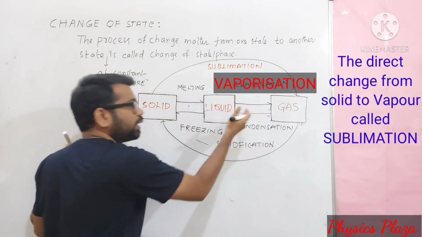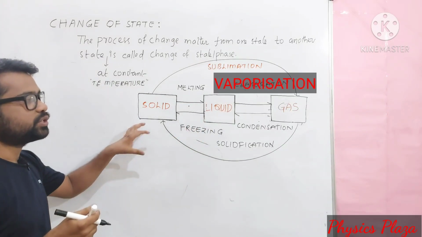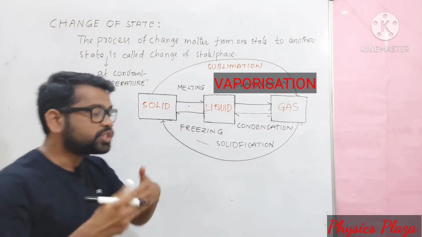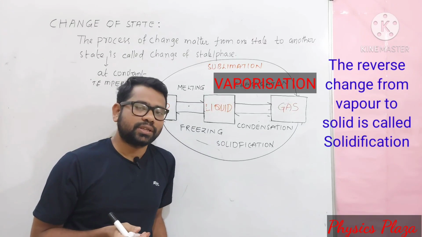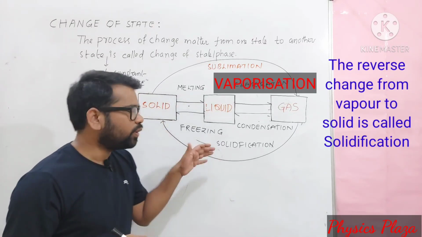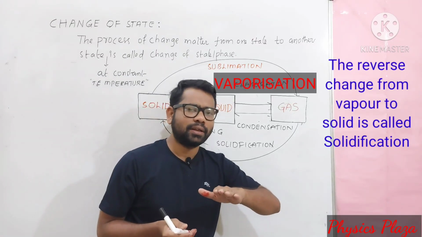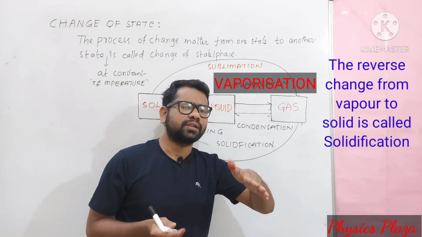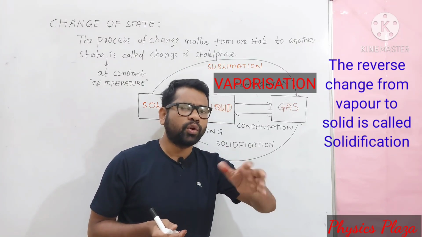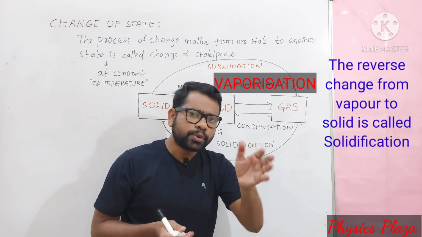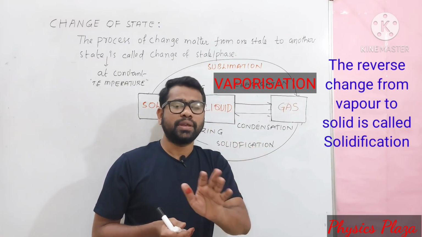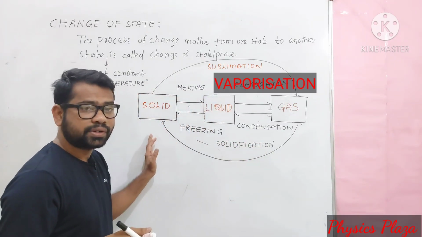Children, this is how the change of state actually happens. Children, this is only because of what? By changing the physical conditions. The same matter can exist in different states just by exchange of what? Actually heat. Means heat might be absorbed or heat might be rejected. Based on that only. Children, I repeat once here.